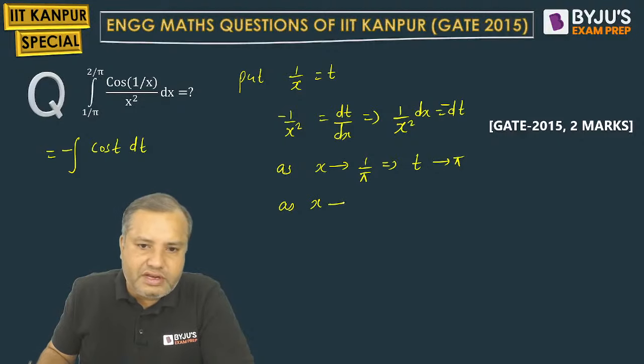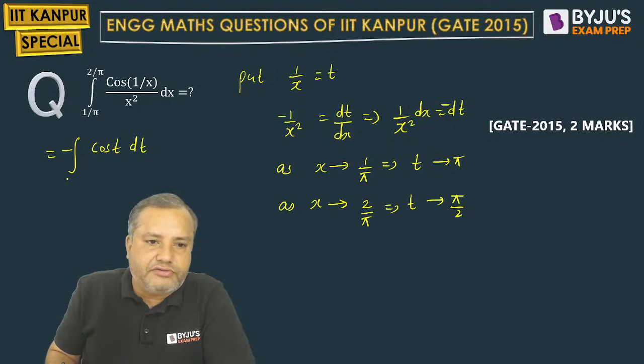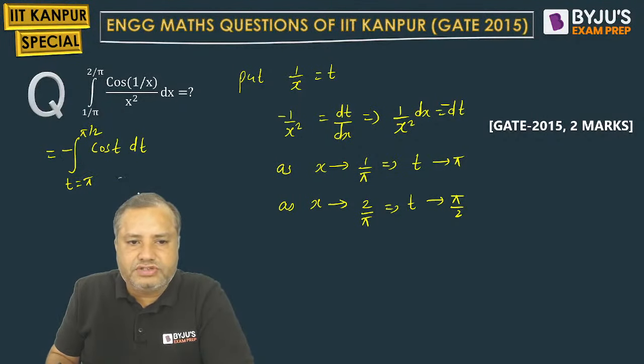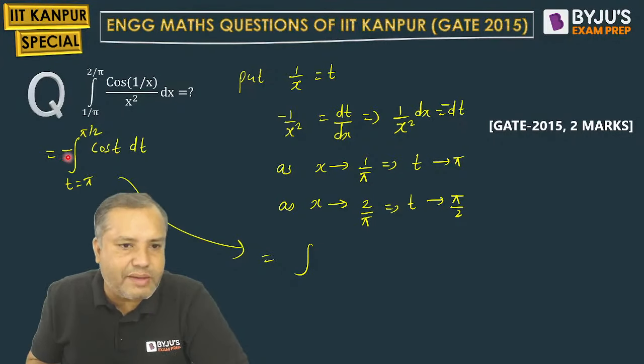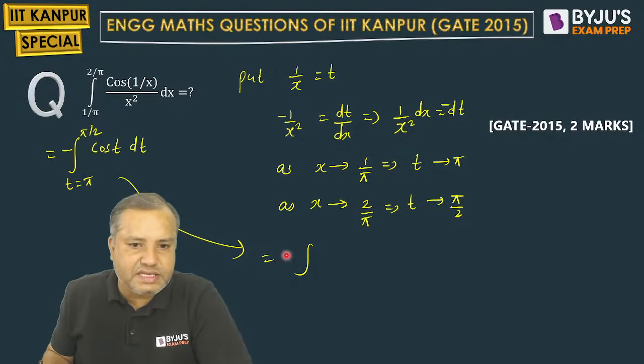Very good, Naveen Nayak. Superb beta. As x is tending towards 2 by pi, t will be tending to pi by 2. So we are applying this set of limits for t. So t is varying from pi to pi by 2. And since we are having this minus sign ahead, we can swap these limits by absorbing the minus sign. So students, pi by 2 to pi cos t dt.